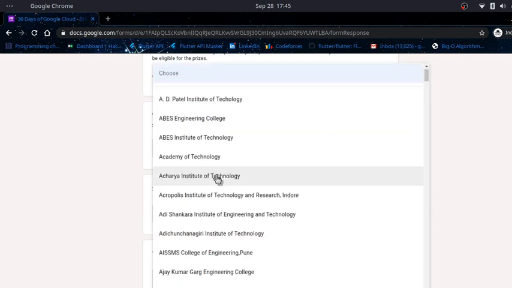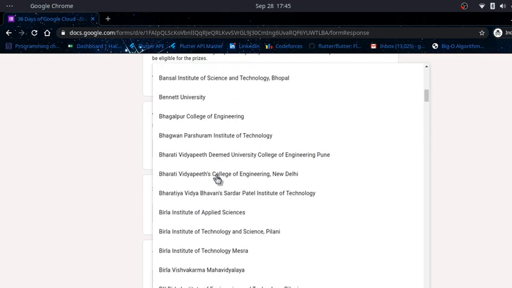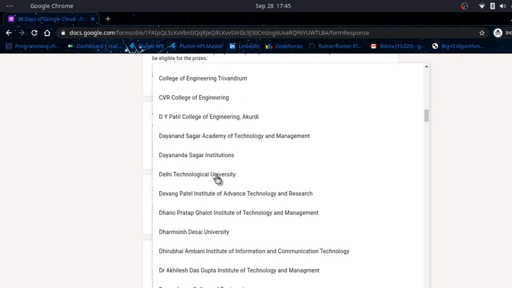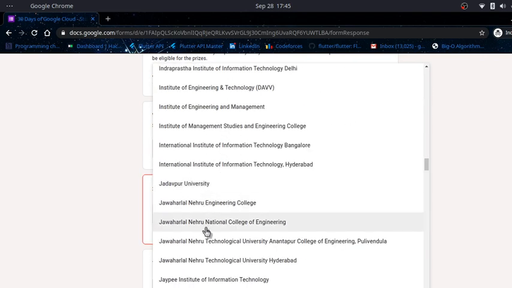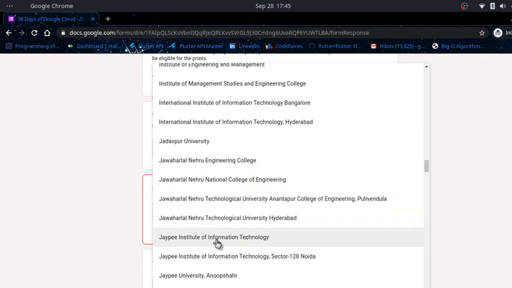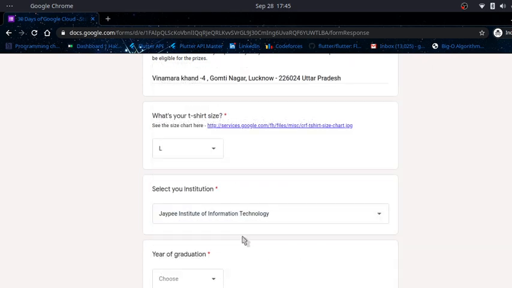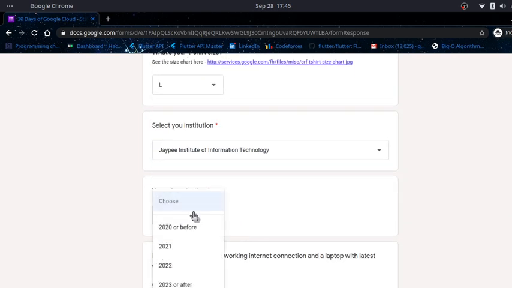This part is actually very crucial. If you are a 62 student, please select JIT 62. Please select only JP Institute of Information Technology. If you are a JP Institute 128 student, select this one. Don't select any other institution you are not part of. Remember, you can be disqualified on false registration. Please remember that. So I study in 62, I will select this one, and year of graduation, mine will